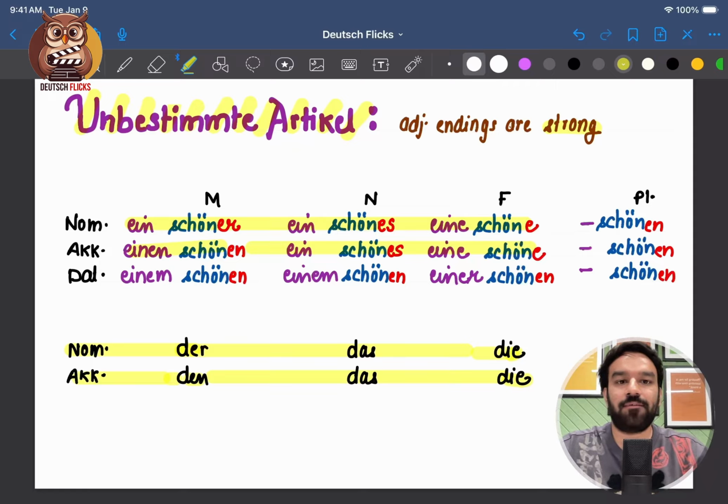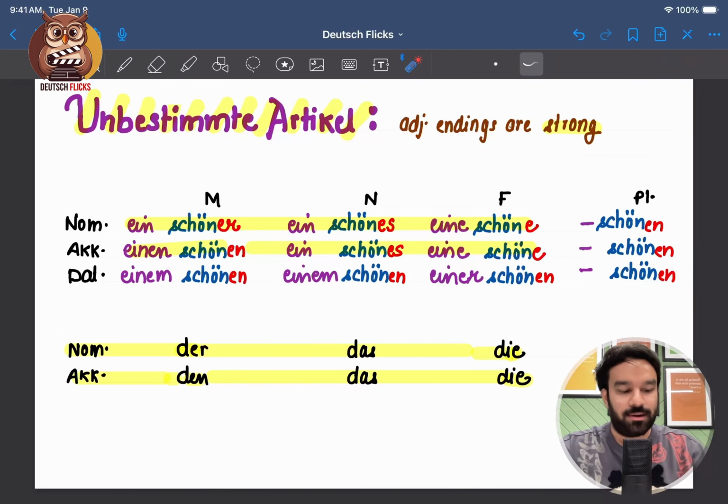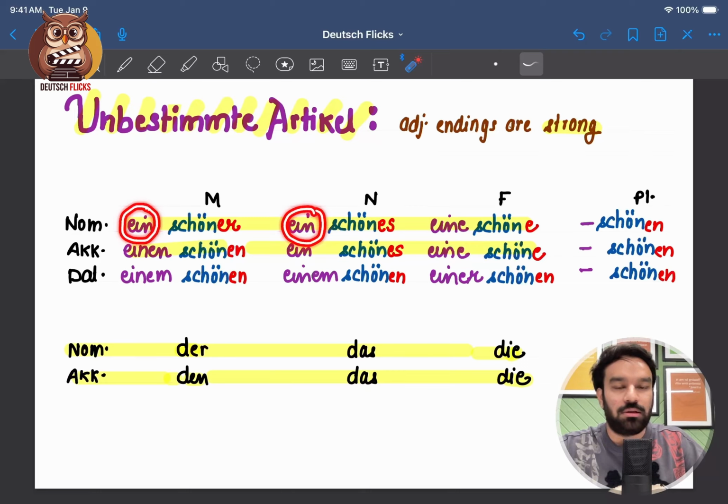Now the adjective and the article, like I mentioned in the previous video, work as a team together to identify the case, gender or number. Now here we have ein for masculine. For neuter also it is ein. Now how will I differentiate? How will I know the gender, whether it is masculine or neuter?